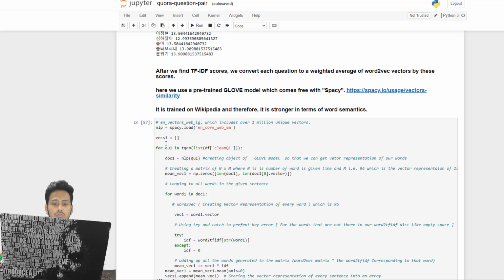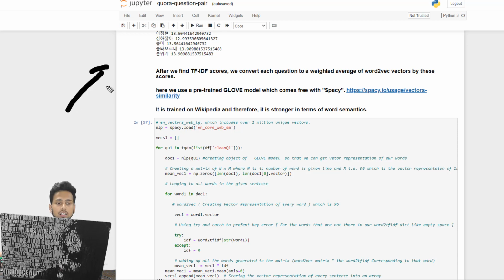So we are going to use one very popular model that is known as the GloVe model, which is basically a word to vector model trained on Wikipedia data. So it basically has the semantic meaning of the words. What does it mean to have semantic meaning? It means that it is going to understand the relationship among the data.